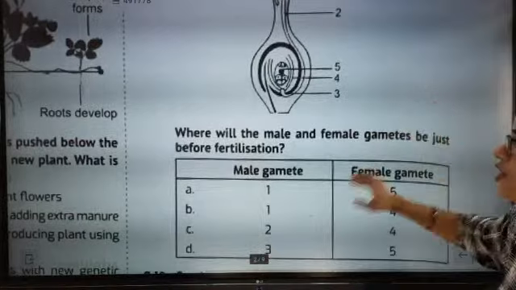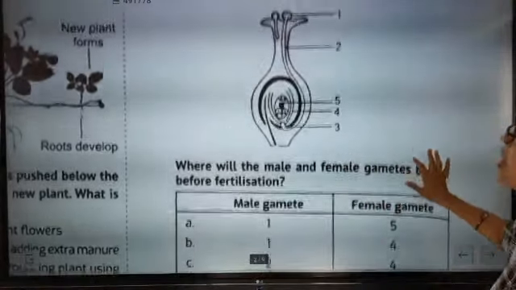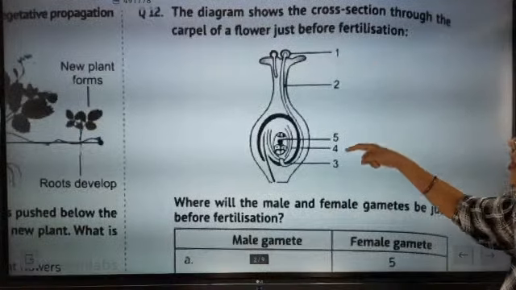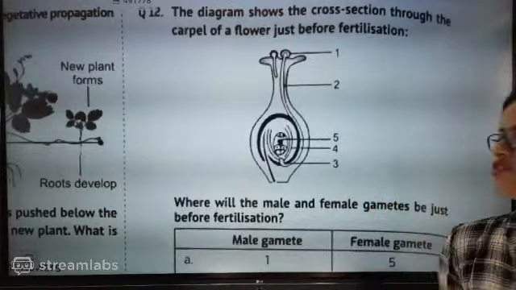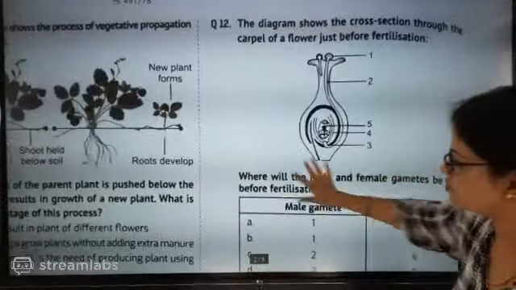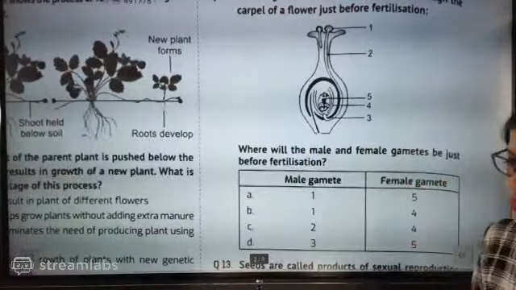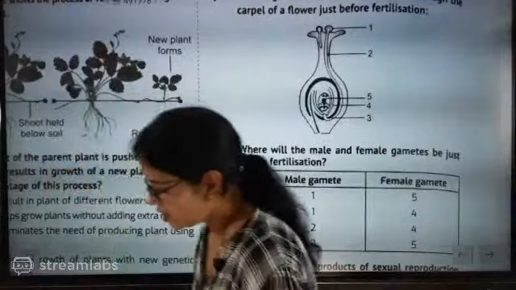Which one is going to be the correct option? You have to identify among 1, 2, 3, 4, 5 which one is the male gamete and which one is the female gamete. See the structure. I am going to reduce the size so that you can see the structure properly. I am not going to tell.